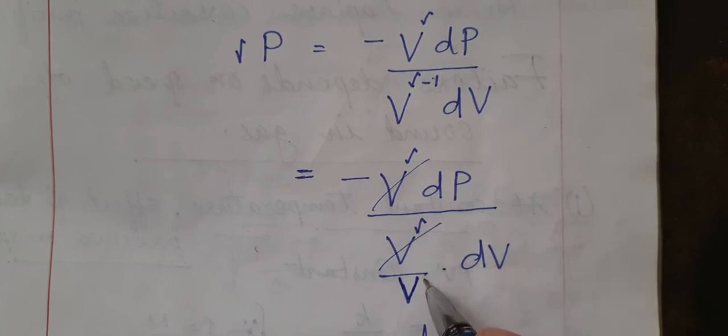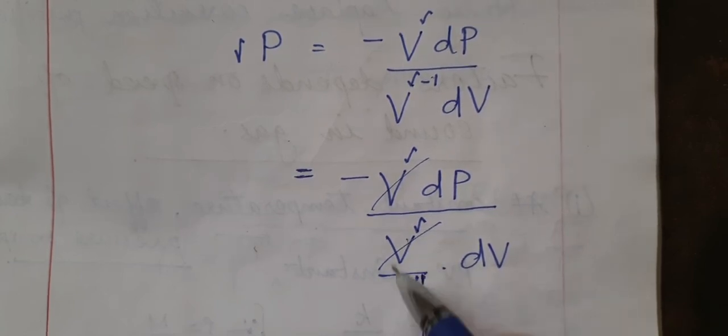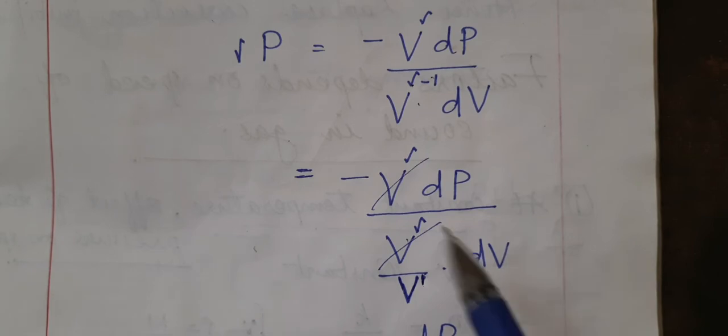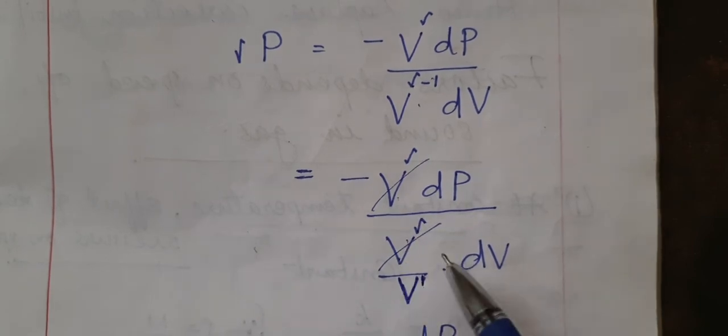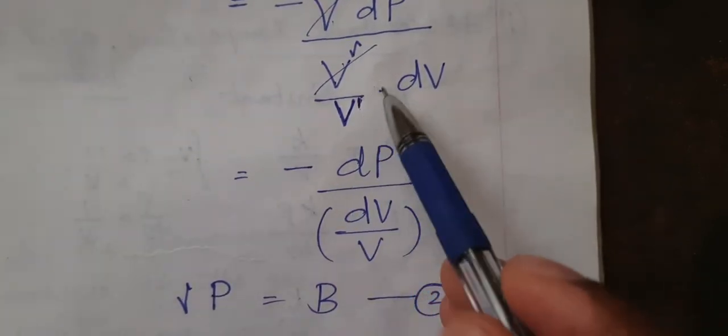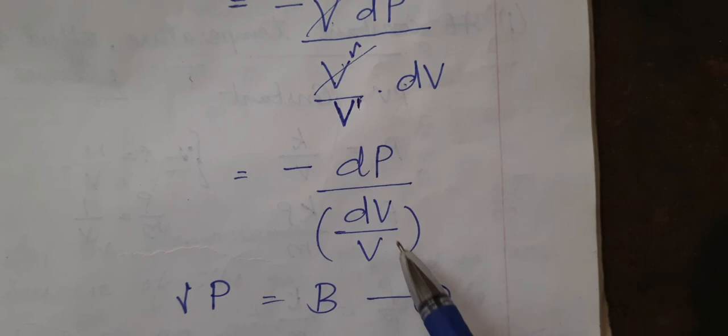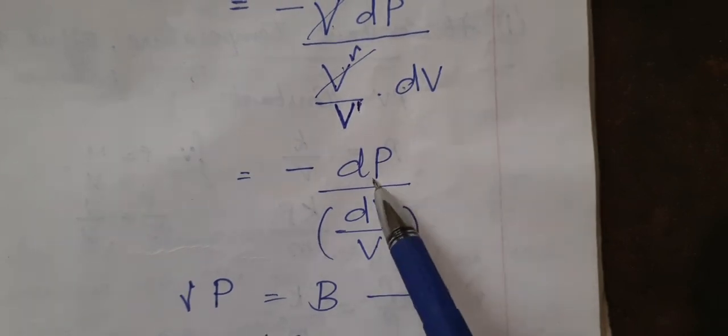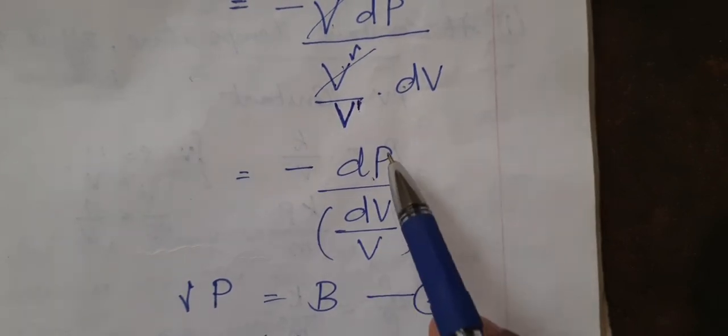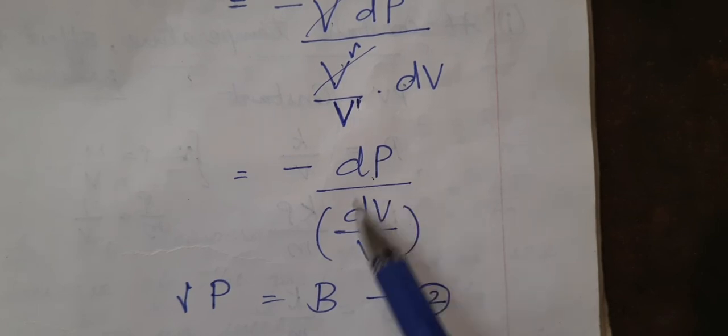So the gamma terms cancel, and dV by V is coming here, with dP already there. This was our bulk modulus. Hope you remember, this was our bulk modulus.